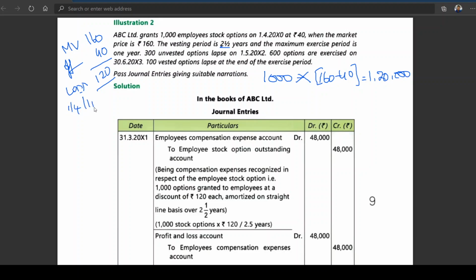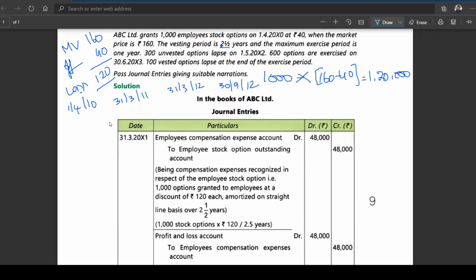1 April 2010 it has been offered, and let us assume 2.5 years. They are following the financial year as the accounting year. First year 31st March 11. Next year 31st March 12. 6 months it is coming to 30th September 12. Is this clear?